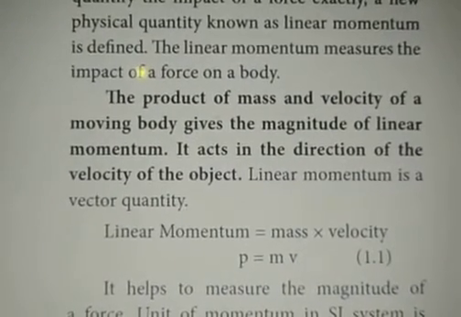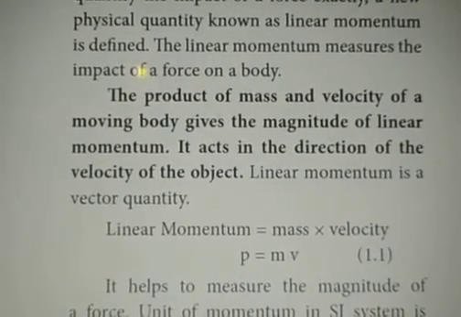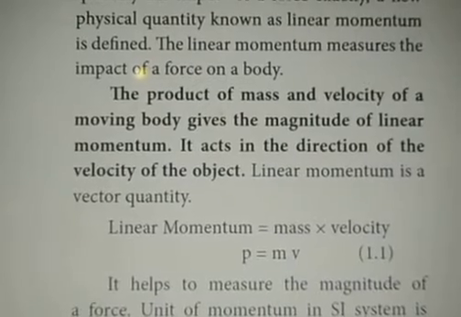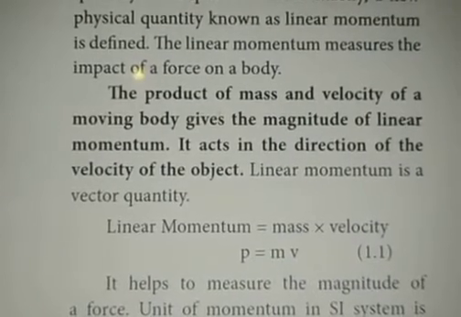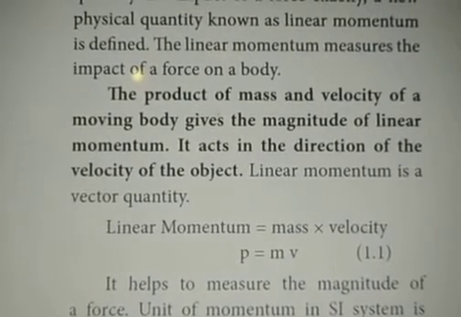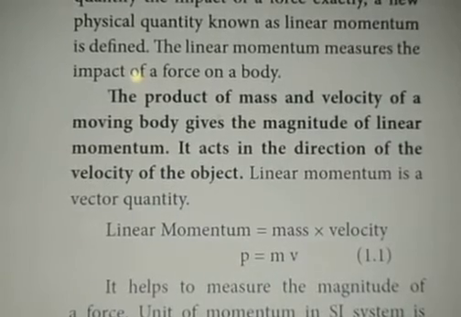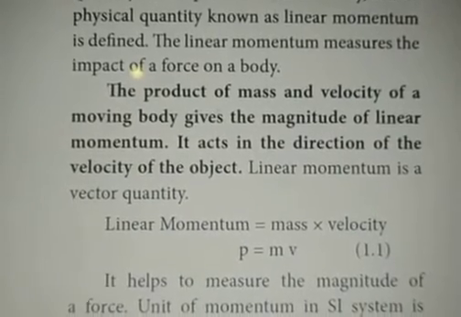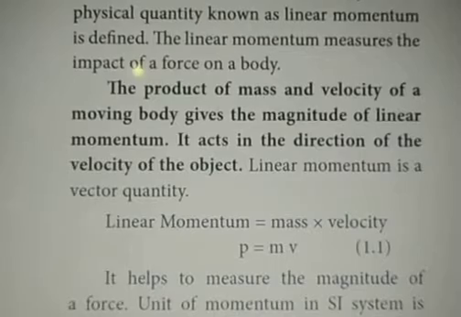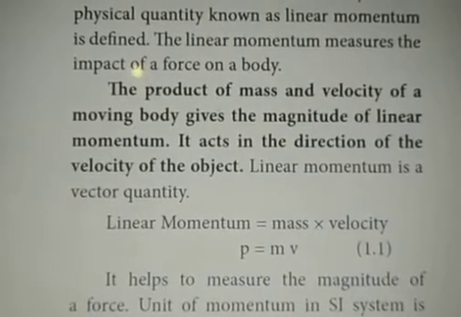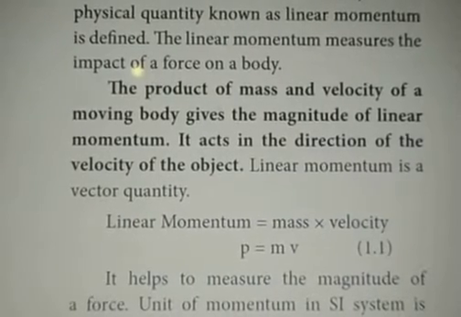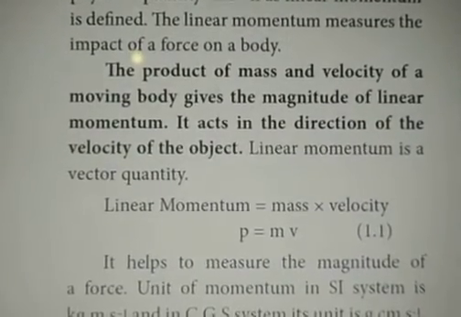So the product of mass and velocity of a moving body gives a linear momentum. It acts in the direction of velocity of the object. That object is moving in what direction, in that direction only linear momentum also will act, which means that linear momentum possesses magnitude and direction, hence it is called a vector quantity.